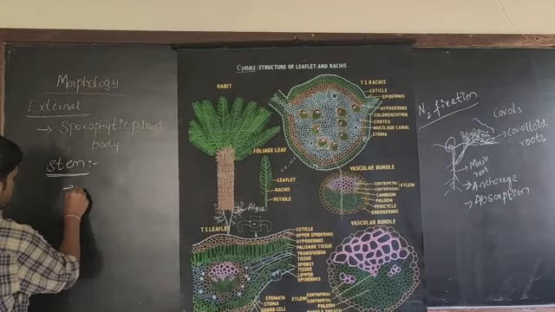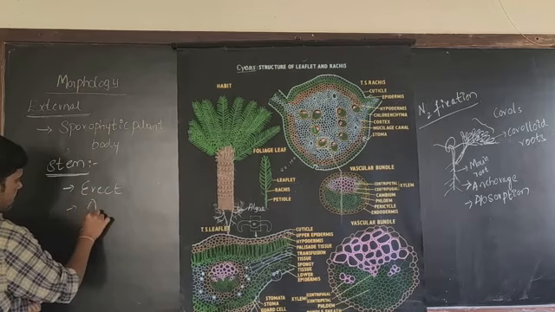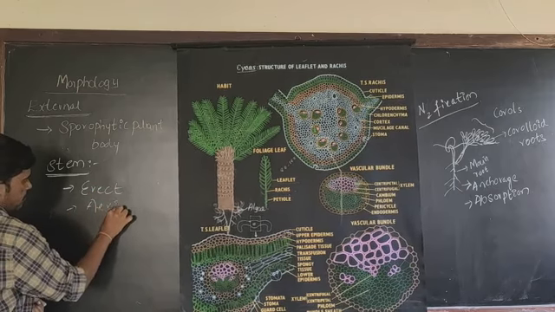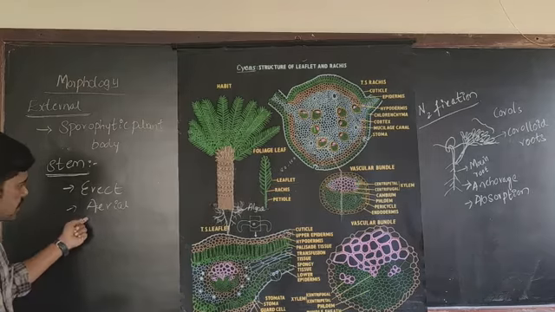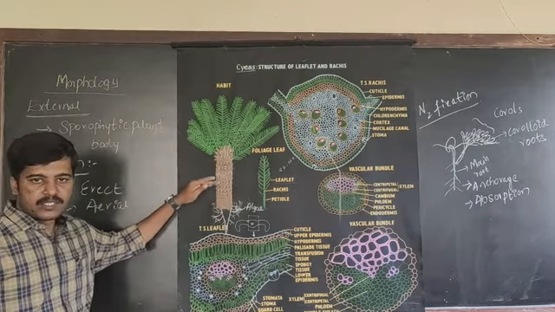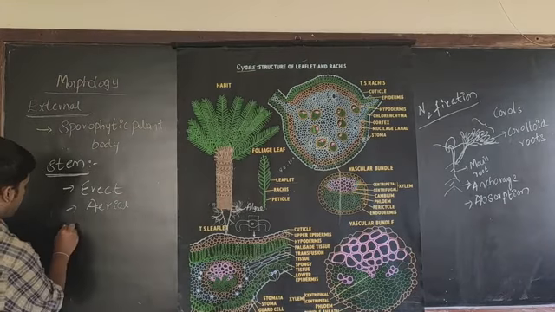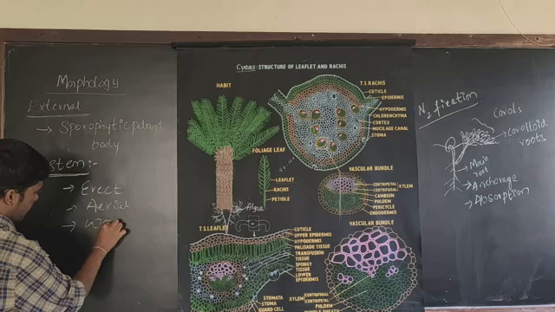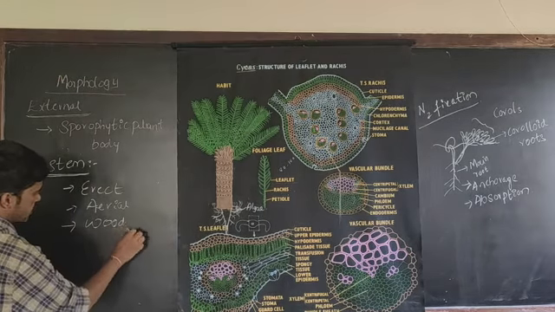The stem is erect and aerial. Erect means straight, and aerial means it is present above the surface of the earth. The stem is aerial, erect and woody in nature. It is not soft. It is hard and woody in nature.